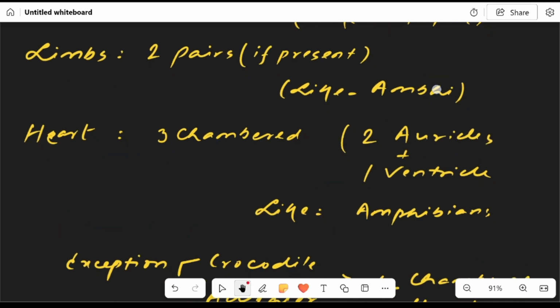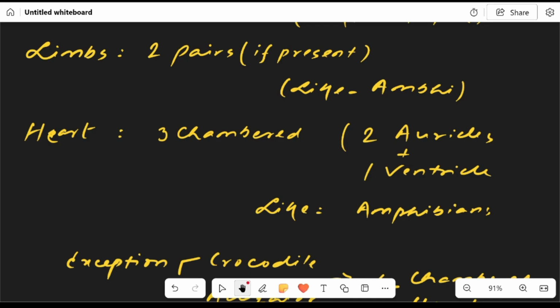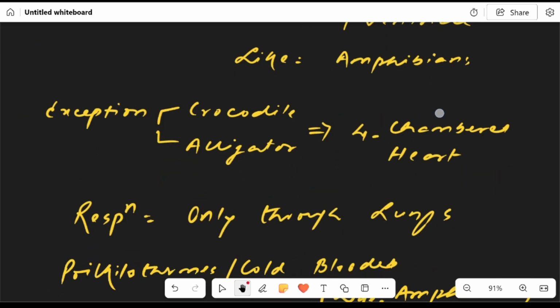The heart is usually three-chambered like the amphibians, but there are some exceptions also. Three-chambered means two auricles and one ventricle. Here the exceptions are crocodile and alligator. Both crocodile and alligator have a four-chambered heart. The respiration takes place only through lungs.